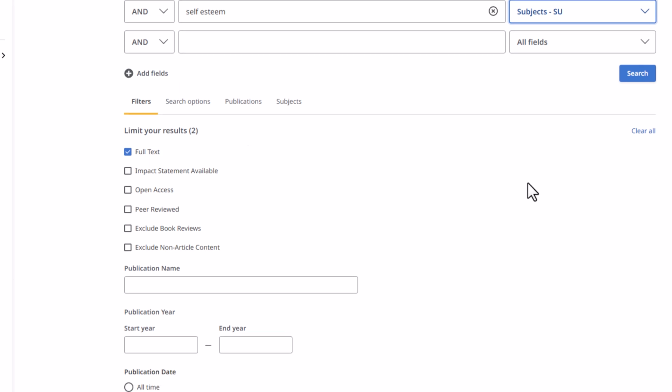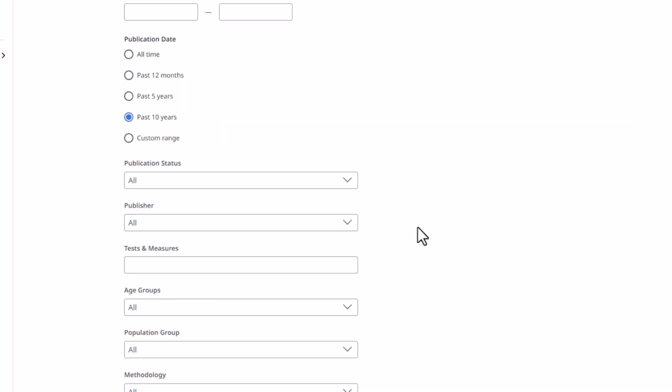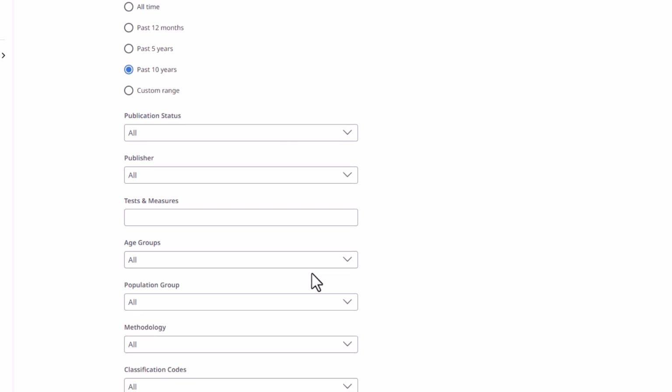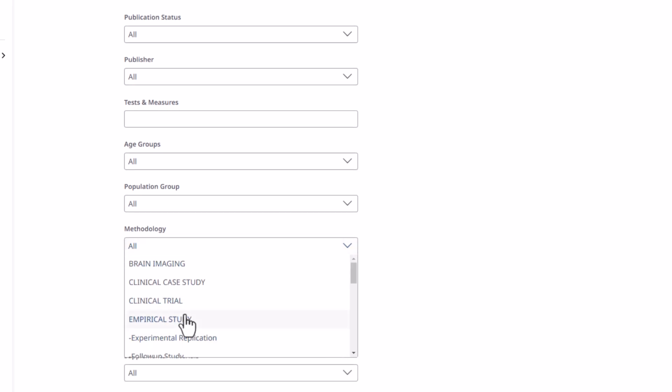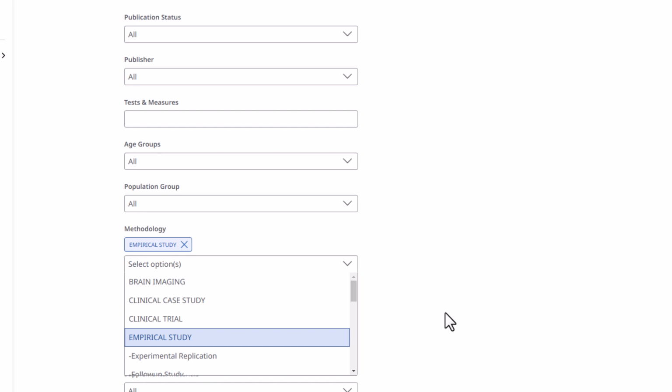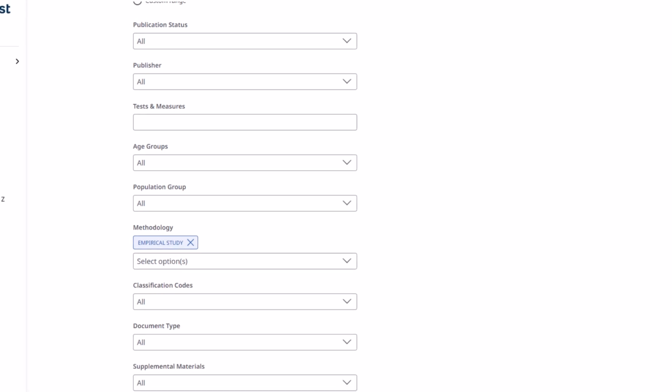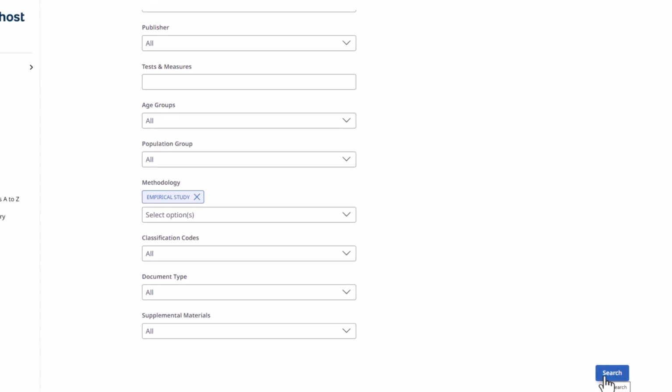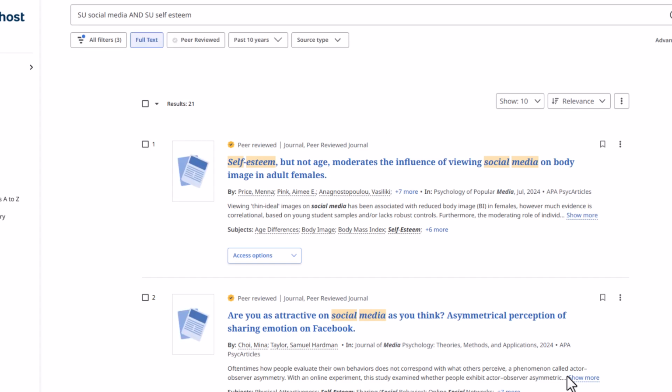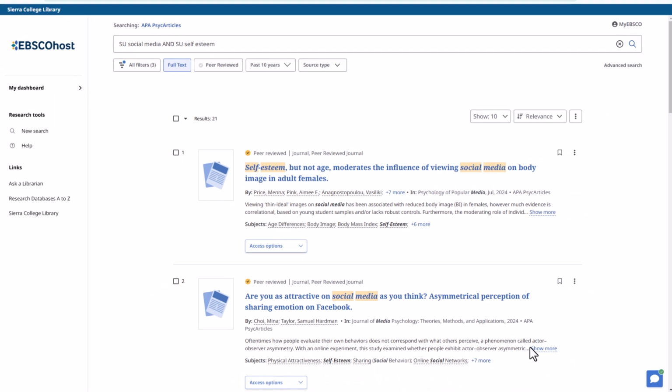As you scroll down, you'll find a variety of limiters that are also specific to APA Psych Articles. For example, you can limit by age or population group. I'm going to use the methodology limiter and select Empirical Study. Select the search button at the bottom of the page. This search retrieves 21 focused articles.